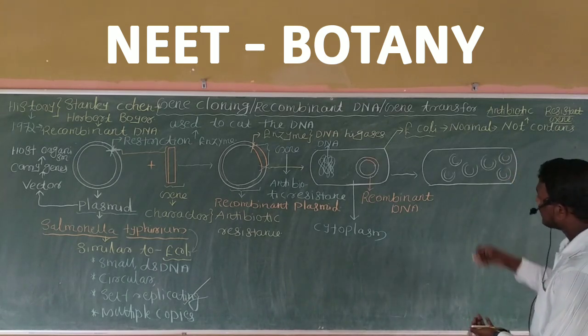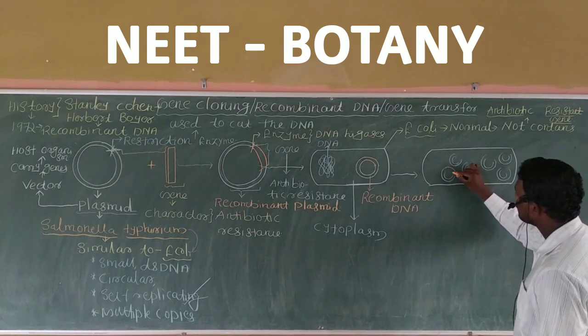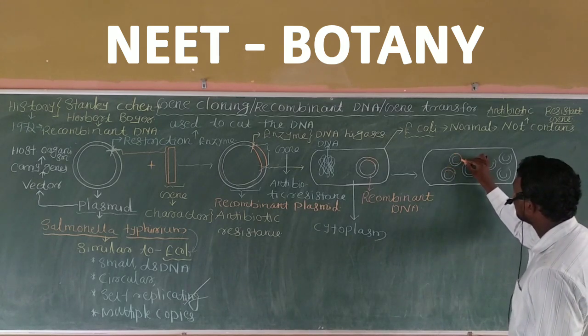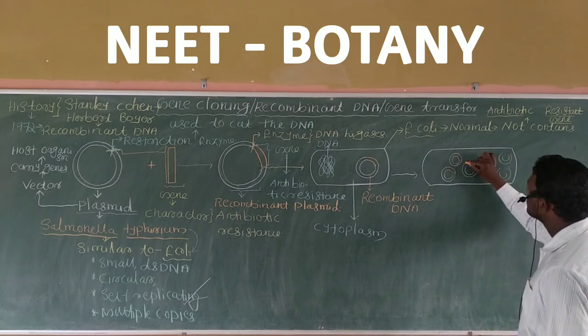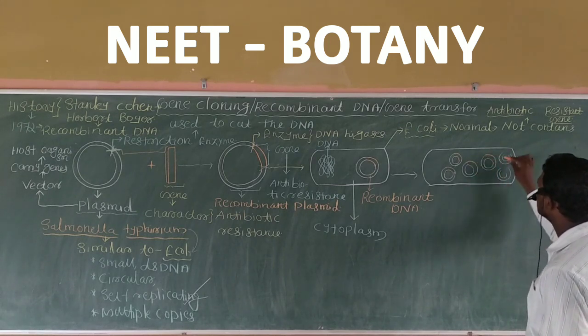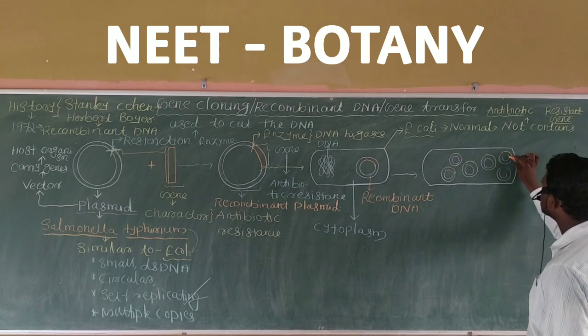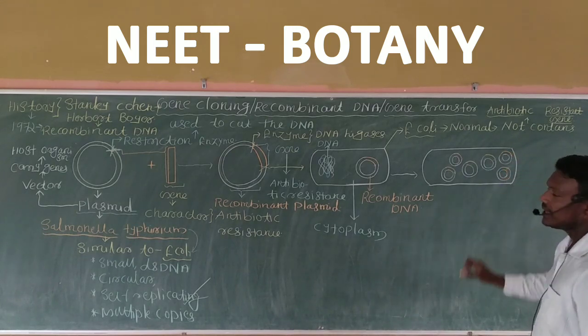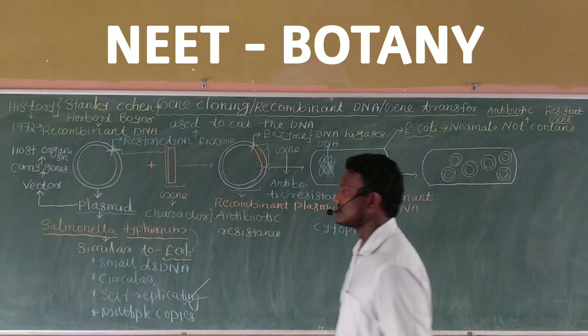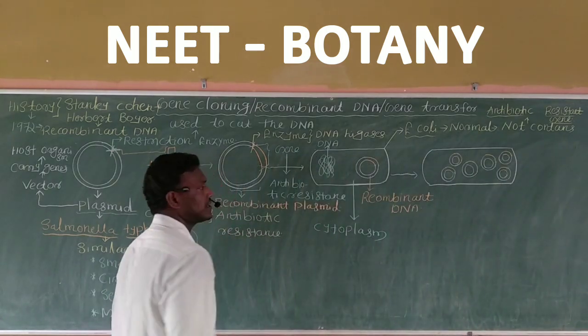So again, many copies of recombinant DNA are formed. All these recombinant DNA consist of the gene responsible for antibiotic resistance as well as the gene of interest in the plasmids. Can you understand what I am saying?